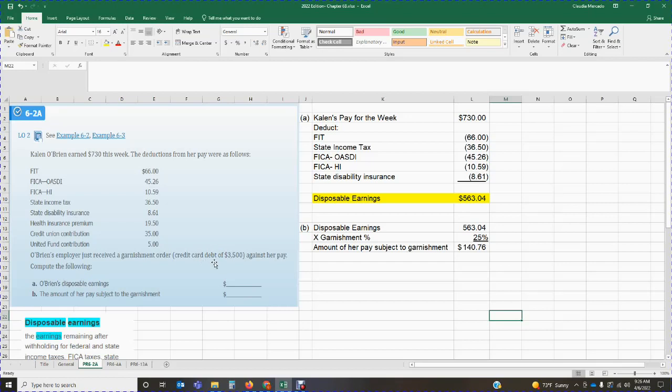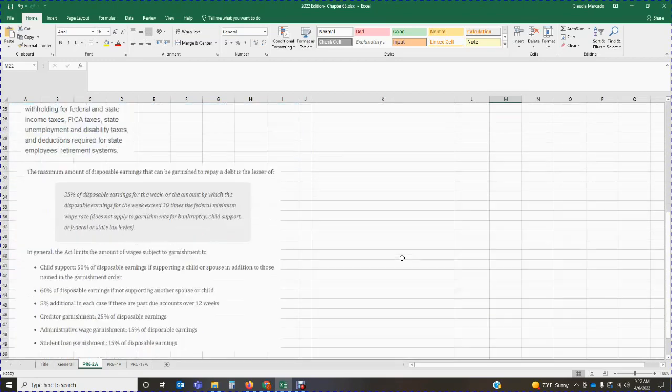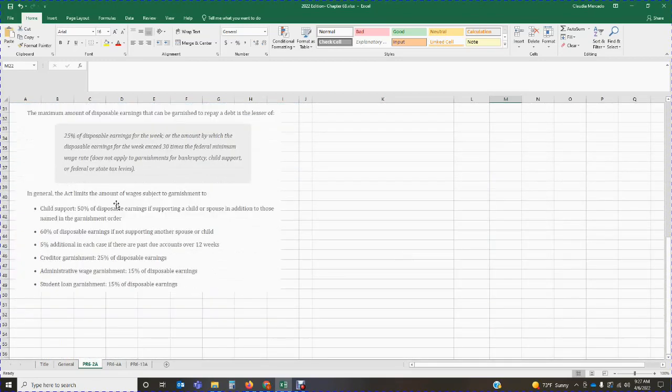They received a letter saying this employee owes us money, you have to garnish their wages. Based on this calculation for this specific week, this is the amount that the employer is going to take away from the paycheck and send over to the pertinent entity for the garnishment of the wages. Garnishment is calculated based on the disposable earnings. First, you calculate the disposable earnings. Then, based on the disposable earnings, you calculate the garnishment percentage. And remember, there are limitations on how much to garnish depending on the type of garnishment.